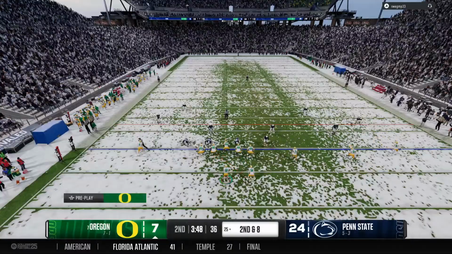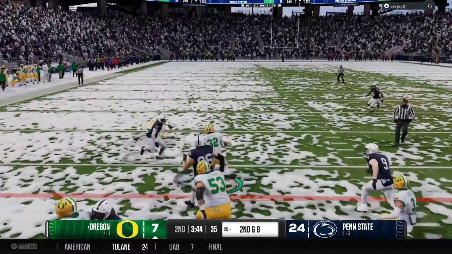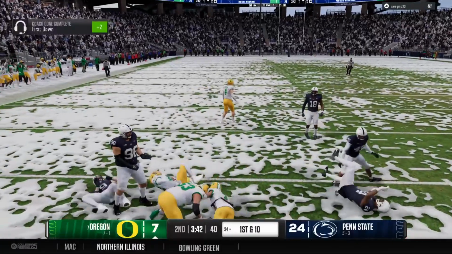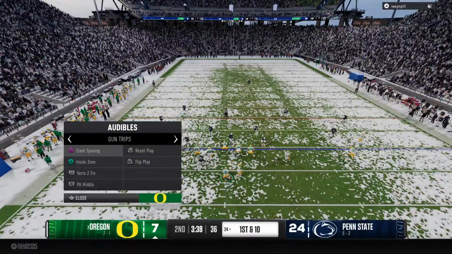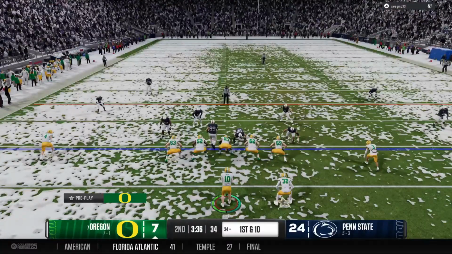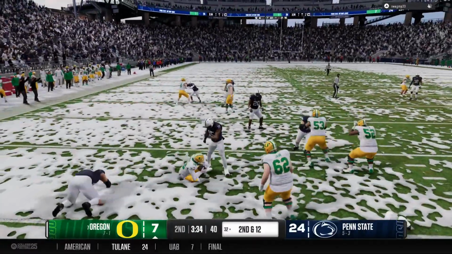They got to put some points on the board here. There's obviously a lot of football to go, so it's not necessarily panic time just yet, but I'm getting the ball into the hands of my best playmakers on this drive. I hear you, Jesse, but not panic time. Have you seen my defense? I mean, I'm not trusting them to get a lot of stops, so it puts a lot of pressure on this offense.